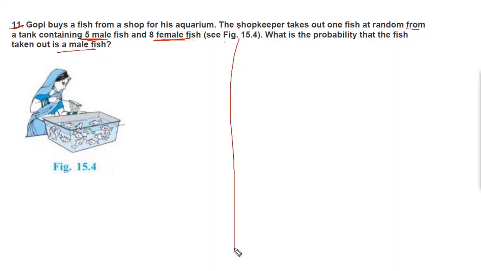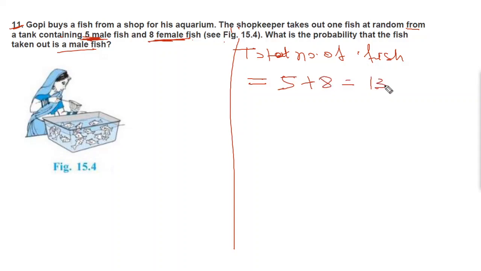So first of all, we can find the total number of fish. Total number of fish is equal to, you have 5 male fish and 8 female fish. So 5 plus 8 equal to 13.